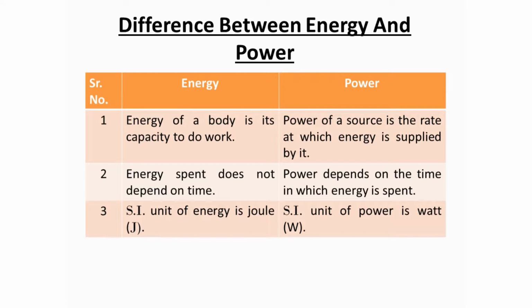Difference between energy and power. Energy of a body is its capacity to do work, whereas power of a source is the rate at which energy is supplied by it. Energy spent does not depend on time, but power depends on the time in which energy is spent. The SI unit of energy is joules and the SI unit of power is watts.